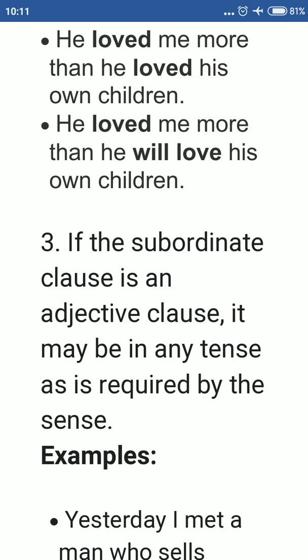He will love his own children. So here you have seen, if the subordinate clause expresses comparison, place, or region, you may use any tense, though the tense of the main clause is in past.